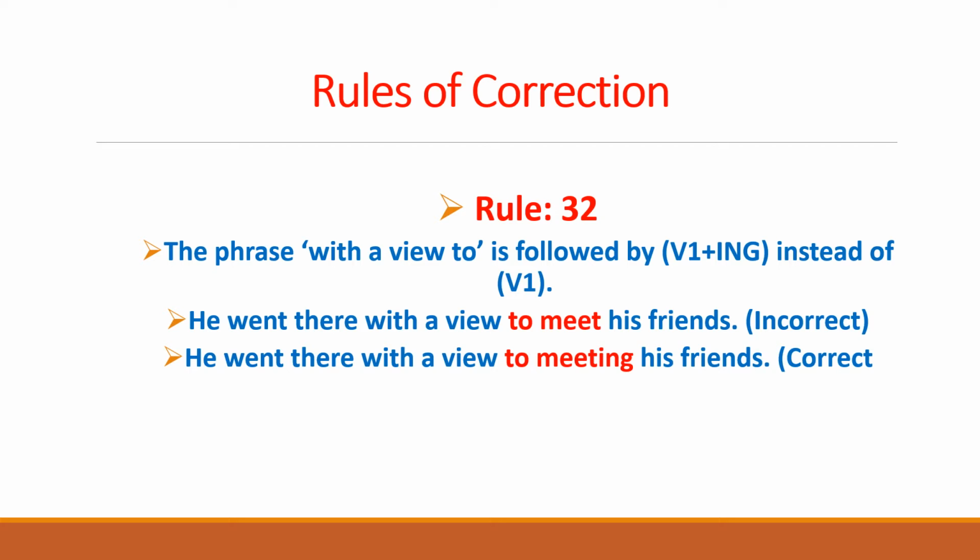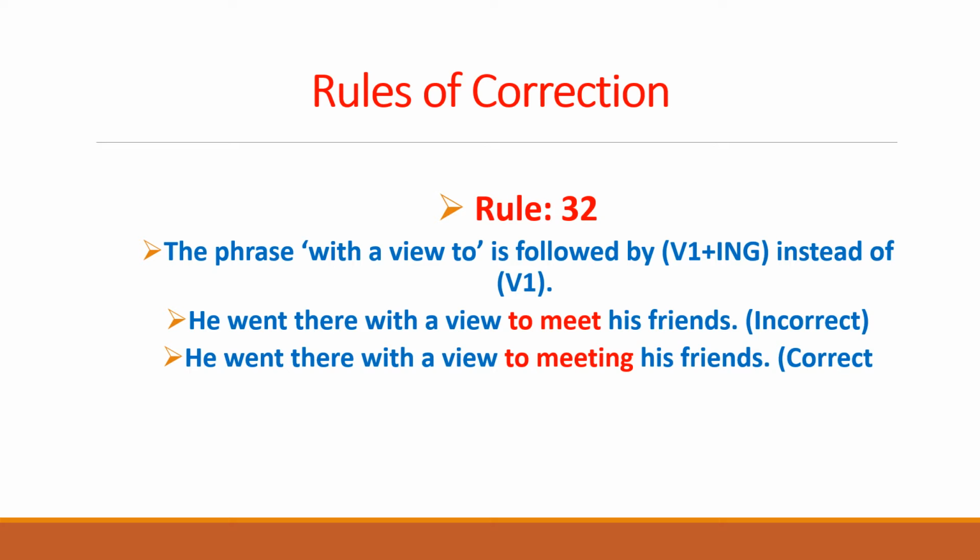So this is the rule for the structure and the construction "with a view to", that it adds ing with the first form of the verb, though "to" is there. That is normally considered to be the infinitive case, and with the infinitive case, the first form of the verb is used.